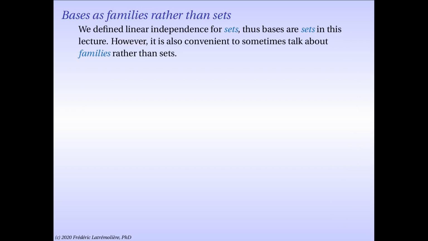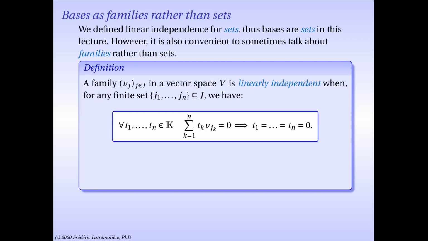I want to conclude my lecture with a piece of terminology, because this is something we're going to have to deal with later on. So I defined linear independence for sets, and so bases in this lecture are sets. However, sometimes it's also convenient to talk about families rather than sets, for instance, talking about the family of the columns of a matrix rather than the set. There is a difference here, which is that in a set, an element can only appear once, if it appears at all, whereas in a family you can repeat an element again and again. And in fact, that's basically the only difference.